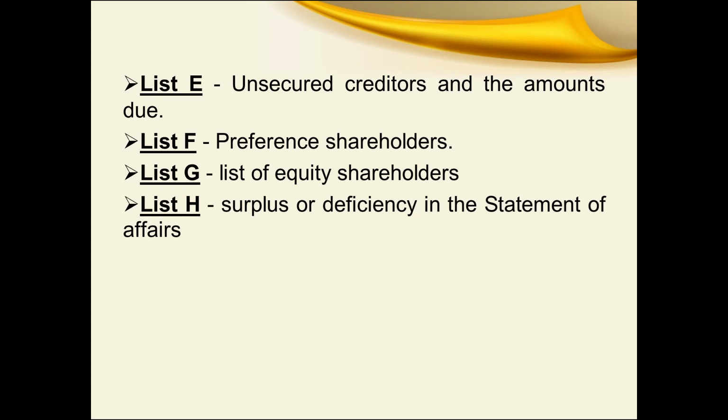Then the final thing in the list is list H. List H is a statement showing the surplus or deficiency in the statement. That is, if you prepare the statement of affairs with the help of list A to list G, we get an answer. Suppose you get the answer in positive, then it is to be taken as surplus. Suppose you get it in negative, then it is to be taken as deficiency. So list H shows the surplus or deficiency in the statement of affairs, arising as a result of the profits and losses of the company.